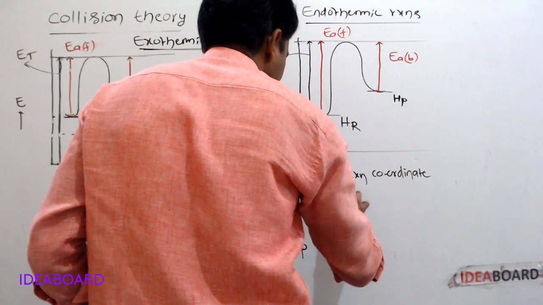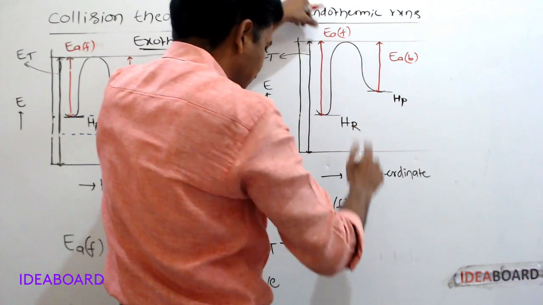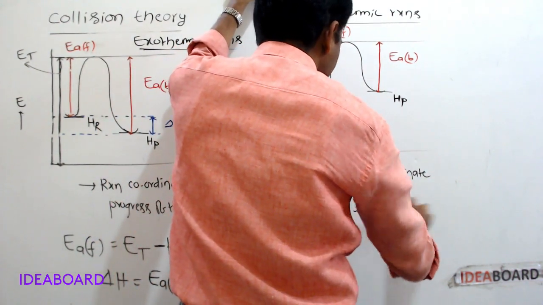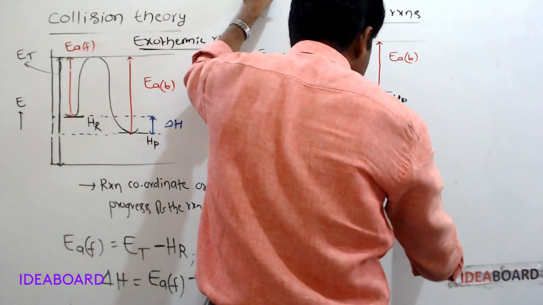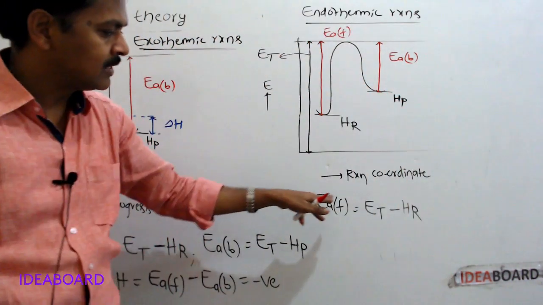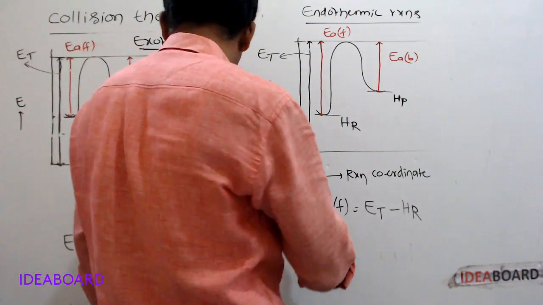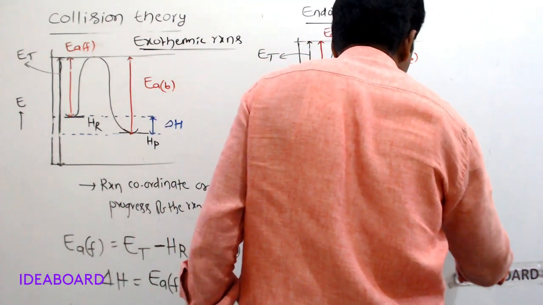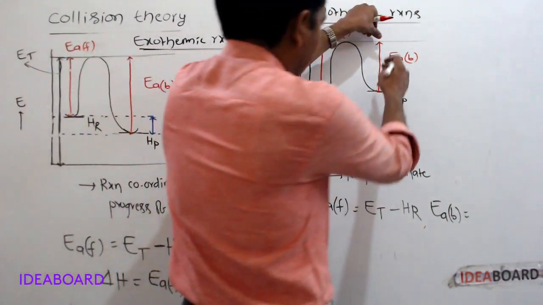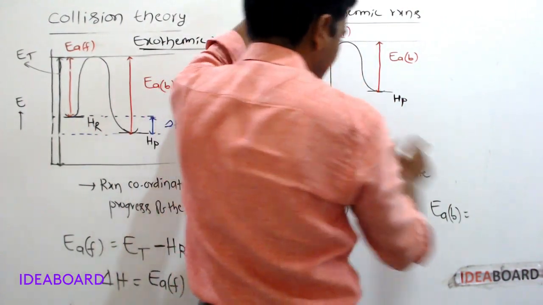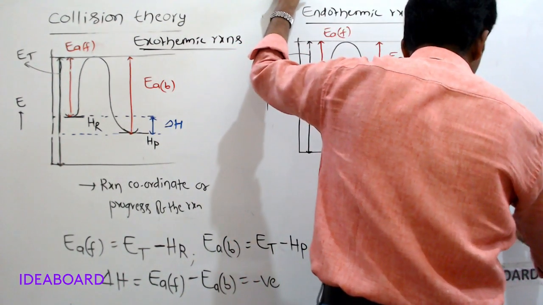So here, E of the forward reaction, the activation energy of the forward reaction, is equal to the threshold energy minus the enthalpy of reactants. Similarly, the activation energy of the backward reaction is equal to, see, this one, which is nothing but the threshold energy minus the enthalpy of products.